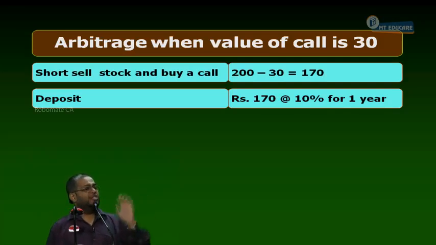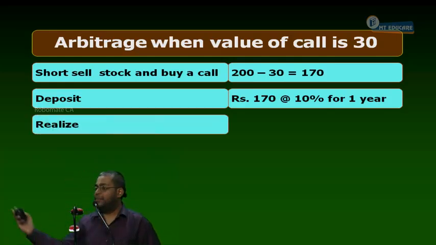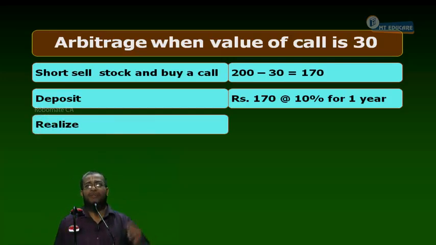After 1 year, it will mature. It will mature to more than 170. I should do compounding. What compounding will I do? I'll do continuous compounding. Always you do continuous compounding or discounting. Now I'm going to realize the deposit. 170 into e power 0.10. Just now we found out it is 1.1052.